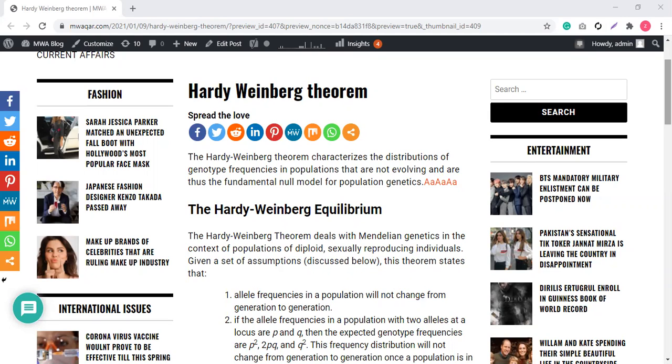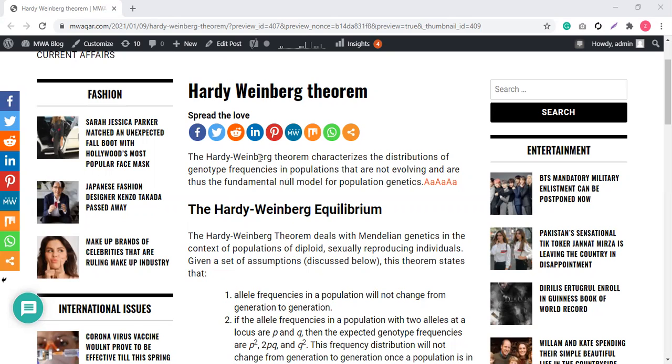Evolutionists use this theorem to explain that evolution is something practical, logical, and rational. We will start the topic with the Hardy-Weinberg theorem.